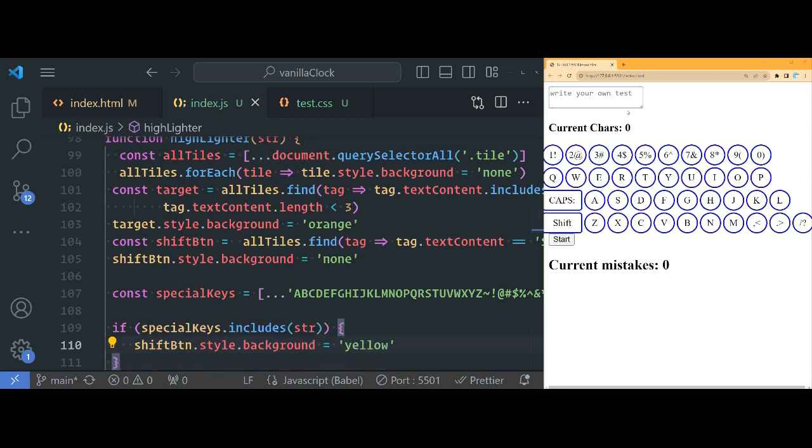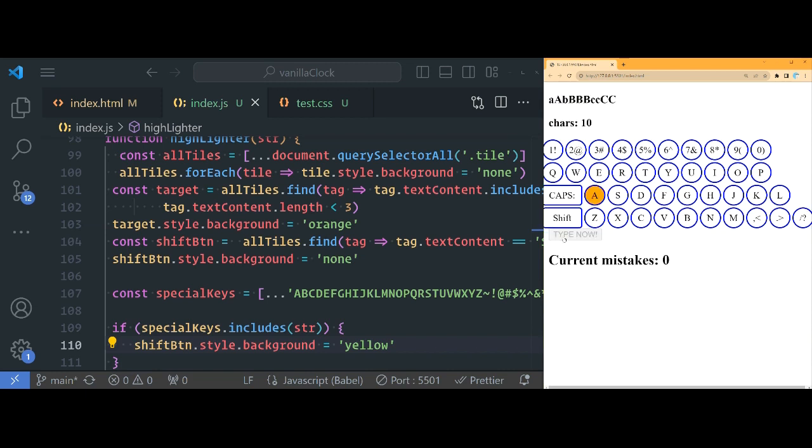Okay. All right. So now on the right, let's test. I'm going to do regular A, capital A, regular B, capital B, regular C, capital C, like that. Okay. So for the first A, it's highlighting A, right? But the shift is not. For the second A, which is capital, it turns yellow. Okay. Then for the B, which is regular, there's no shift. And then for the capital B's, you see that it turns on again.